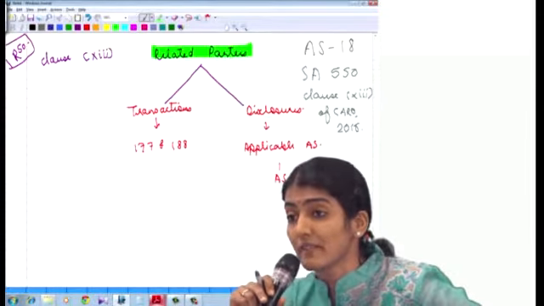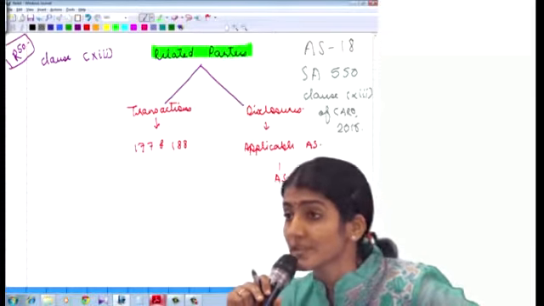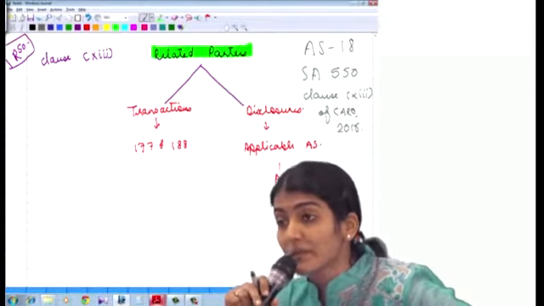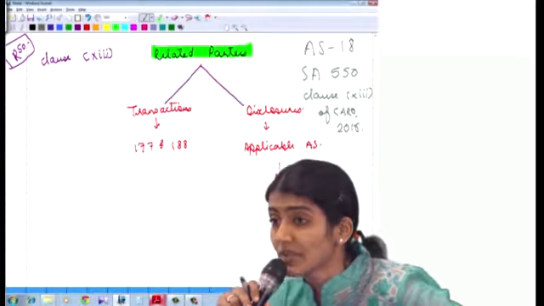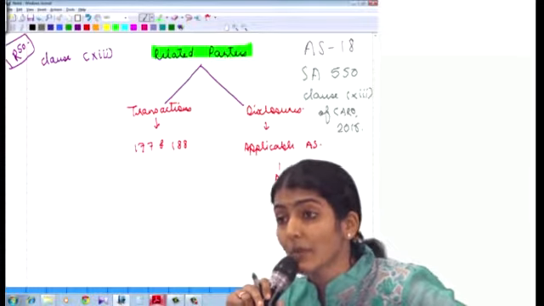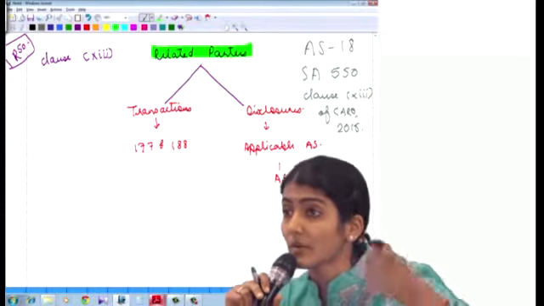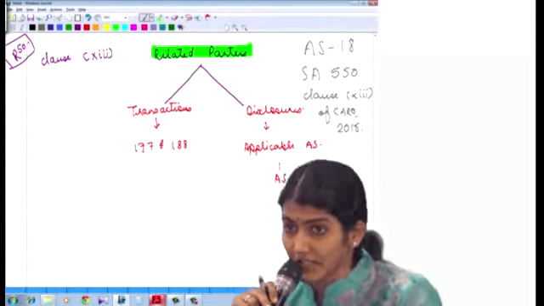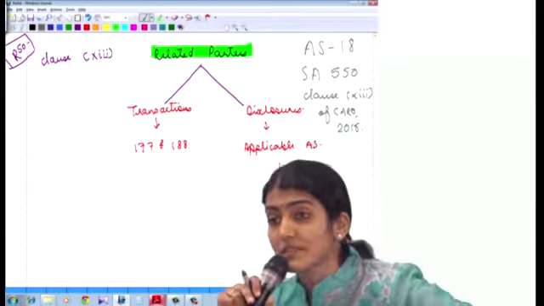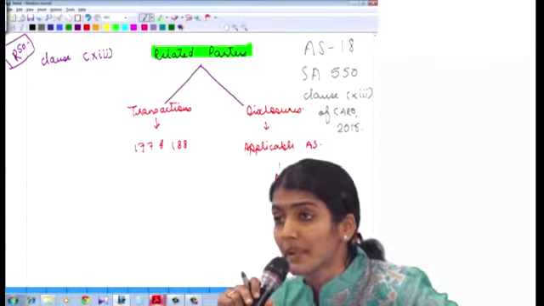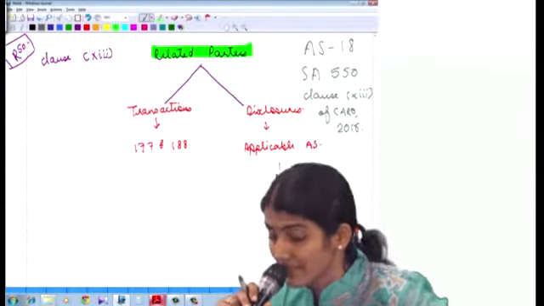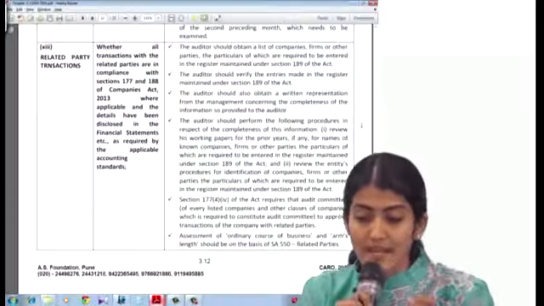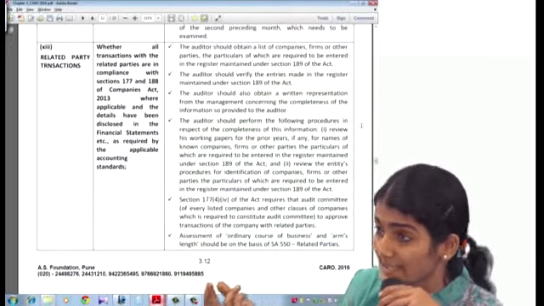Again, this clause has been divided under two parts, transactions and disclosures. Whether transactions are in compliance with section 177 and 188. What is 177? Audit committee, no? Right? And 188 is again transactions with related parties. And then disclosures, whether they are in accordance with the applicable accounting standards. Right? So the applicable accounting standard over here is going to be AS 18.